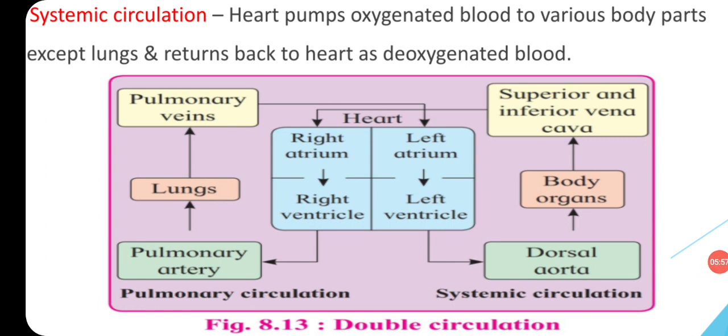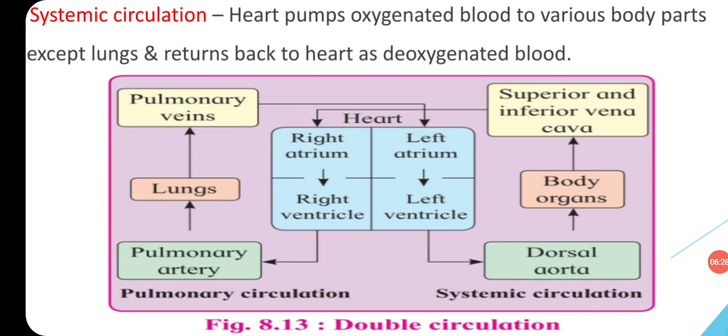The path of pulmonary circulation starts from the right ventricle. From the right ventricle, blood enters the pulmonary artery. Then it goes to the lungs for purification. After the purification of blood, it goes to the pulmonary veins, which return to the left atrium.